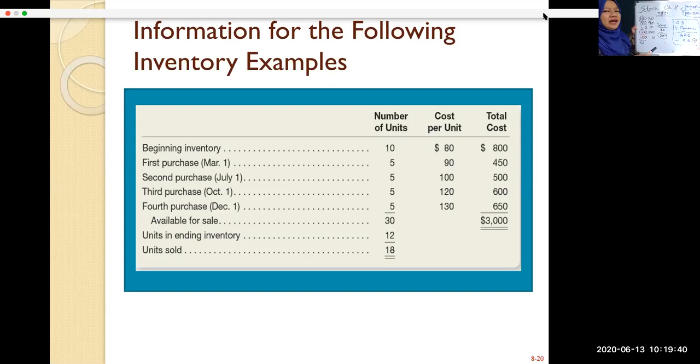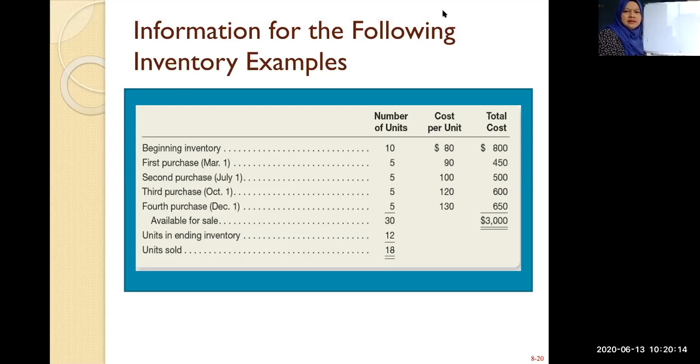All right, so that covers your chapter 8. That's all. Don't worry so much. You just get some exercises on this topic. You should be able to do both perpetual and periodic, either under FIFO, LIFO, or average cost. Okay. Now let's go to chapter 9.